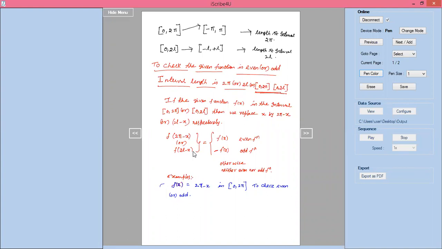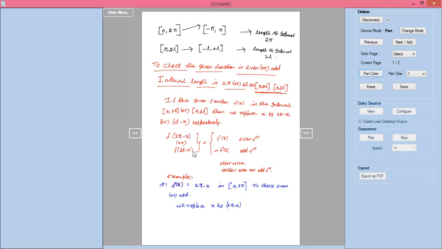Now we replace x by 2 pi minus x. Why do I have to replace x by 2 pi minus x? Because the given interval is 0 to 2 pi.